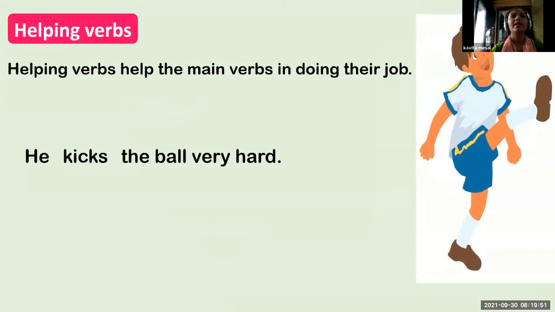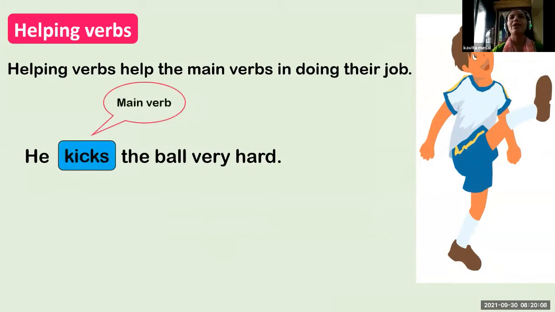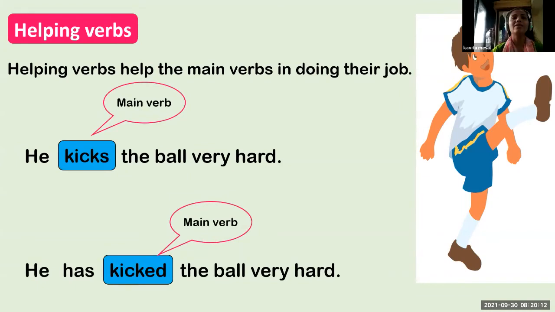Next. He kicks the ball very hard. So what is the main verb here? Ma'am, kicks. Good. Kicks is the main verb. He has kicked the ball very hard.